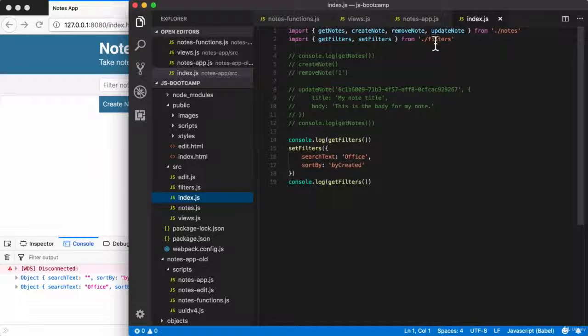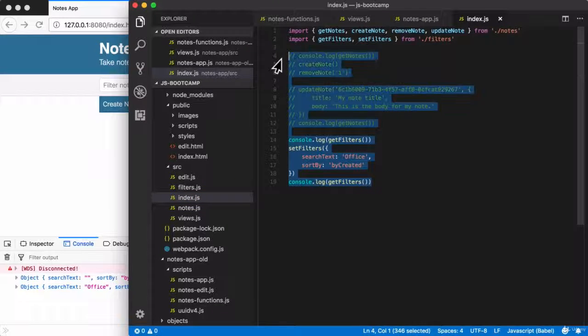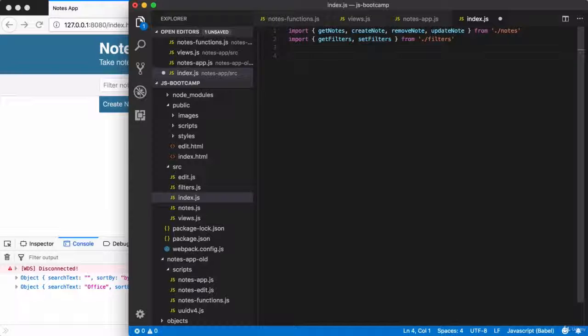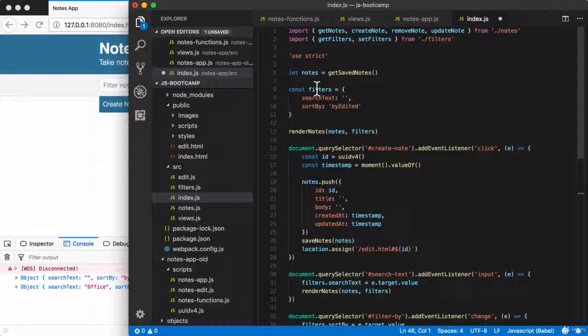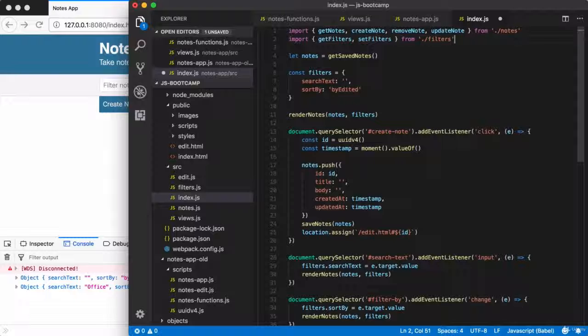I am going to leave those import calls in place for the moment, as we will likely be importing at least something into this file. Then what are we going to do? I'm just going to paste that code in as it was. Now there are a couple of things we can change right off the bat. The first is to remove use strict. We already know that Babel is going to take care of that for us.